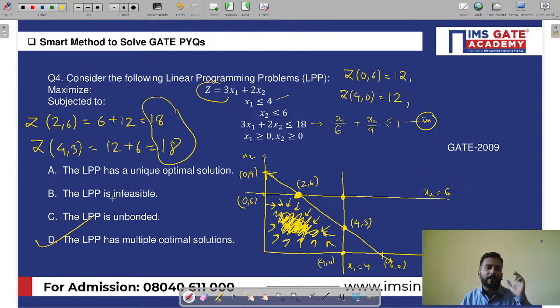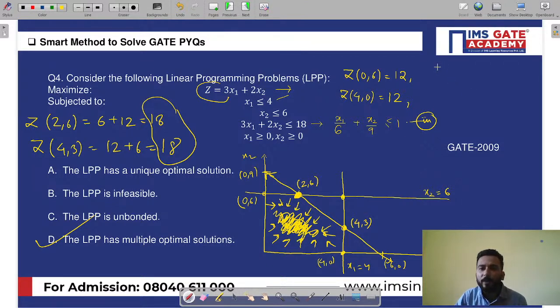Now, the thing which I am going to tell from now is the important one. How? See. In class or in your notes, from wherever you have studied, we say that whenever the slope of the objective function is equal to that of one of the constraints, we always get multiple optimal solutions. So here, what was the slope of the objective function?